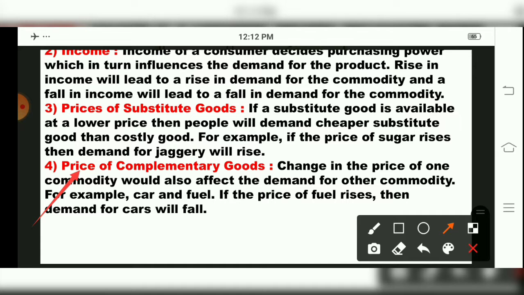See children, if petrol price rises, people will stop using cars. If petrol and diesel prices are hiked, people will go for CNG. But even if CNG price is higher, children, people will stop using cars. Fewer cars will be used. They can switch to bicycles because fuel prices are high. So your complementary goods, like car and fuel, are in joint demand. In this example, if the price of fuel rises, then demand for cars will fall.